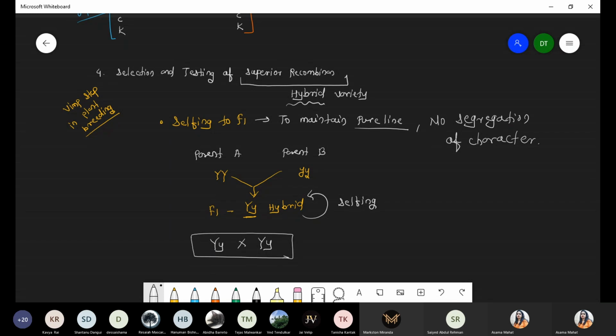So this step requires careful scientific analysis and evaluation. Got it? This point is clear?